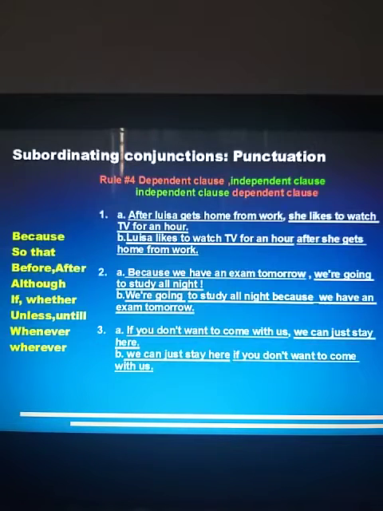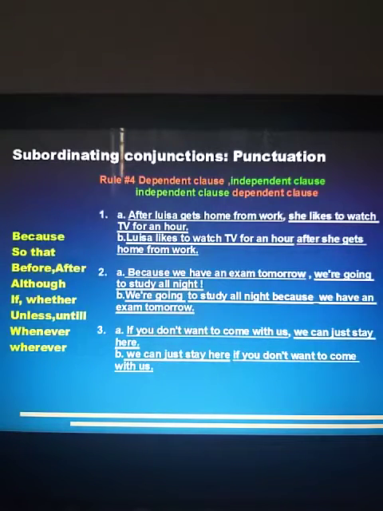And if an independent clause is there, then no comma will be there, and the dependent clause continues directly. You will understand this in detail in the examples given below. Before that, subordinating conjunctions are because, so that, before, after, although, if, whether, unless, until, however, wherever, and so on.